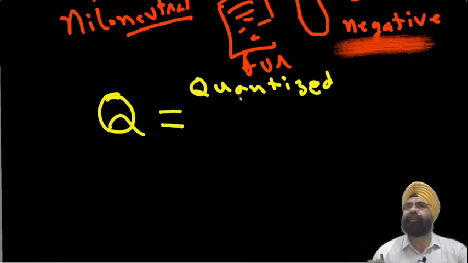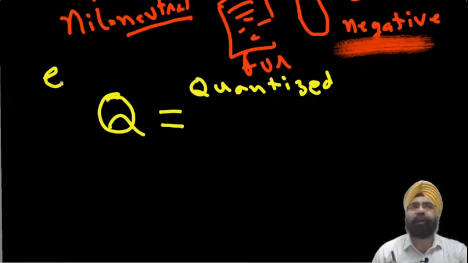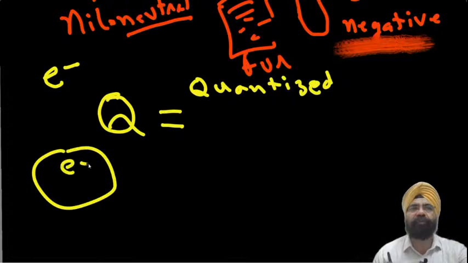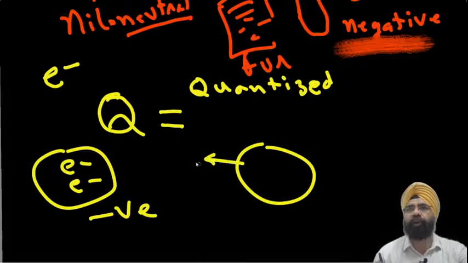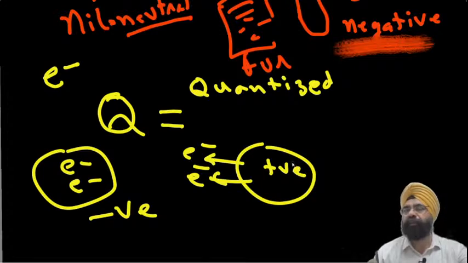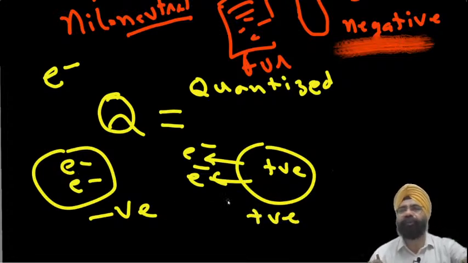So charge is quantized means what? It means that I know that a body is getting charge because of a transfer of electrons. If a body gains a few electrons, it will be negatively charged. On the other hand, if a body loses a few electrons, then it will be positively charged, because as such the atom was neutral, and now it is deficient in electrons, which means the number of protons is greater. And here it has gained some electrons, it was neutral, so it has excess negative charge. So this is negatively charged. Got it? So what do we see from this?